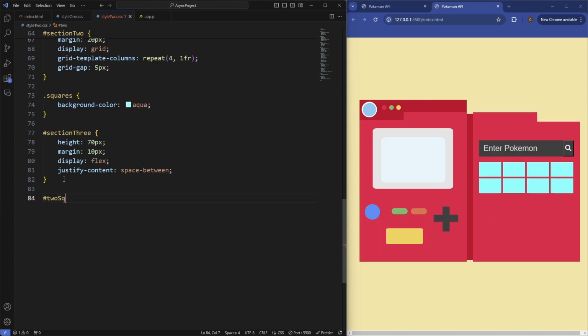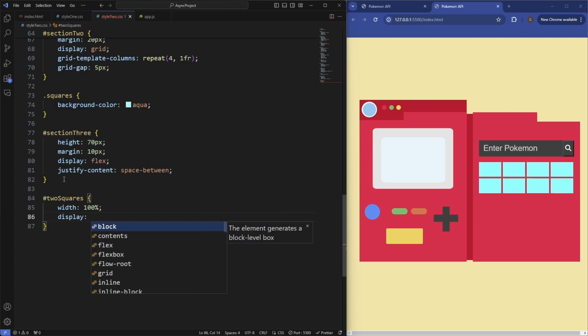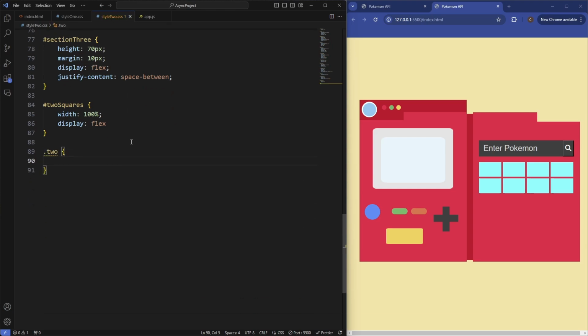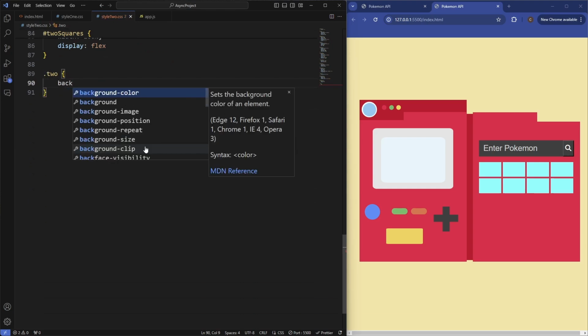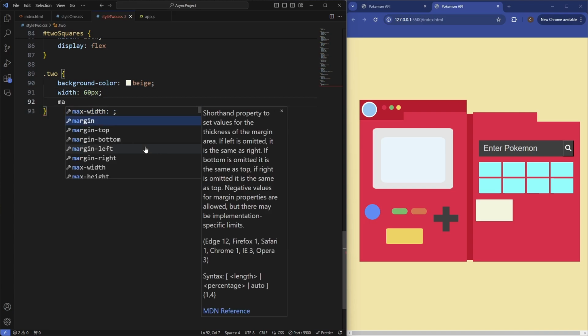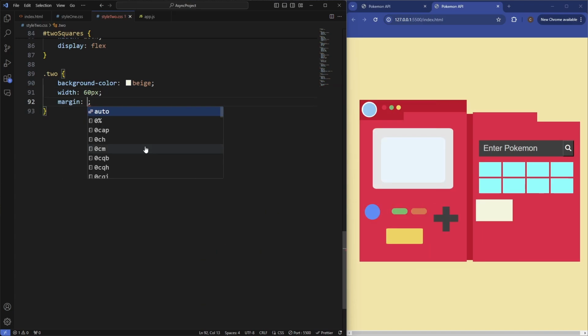Squares 2, you have the 2 squares container, so width is going to be 100%, and display of flex. And then let's target those 2 divs, which have the class of 2. So it's just going to have a background color of beige. Width is going to be 60 pixels. And the margin of, say, 5 pixels.